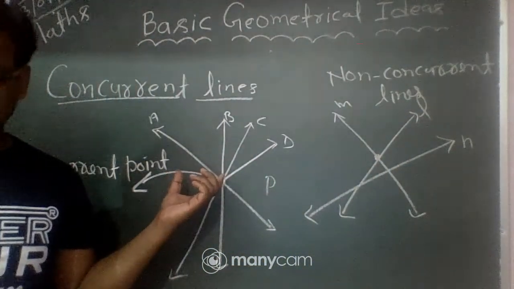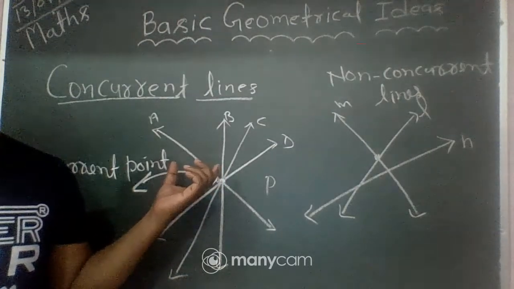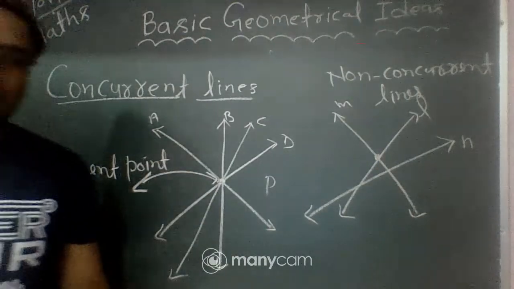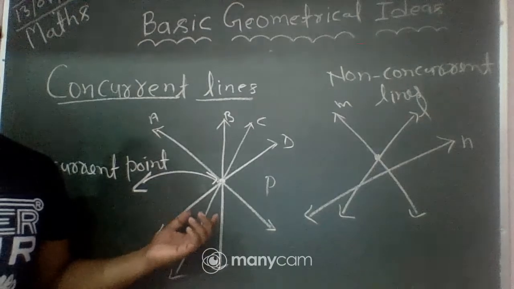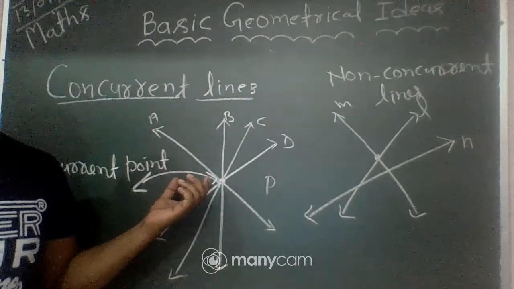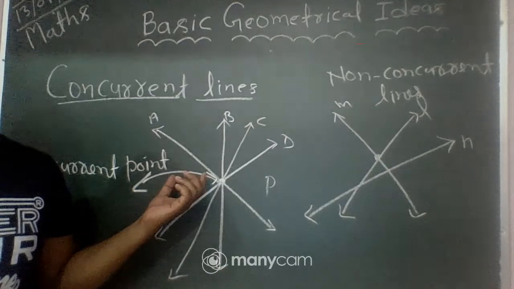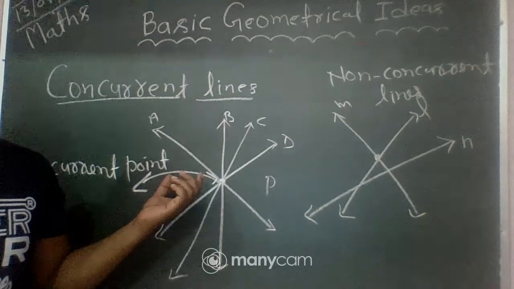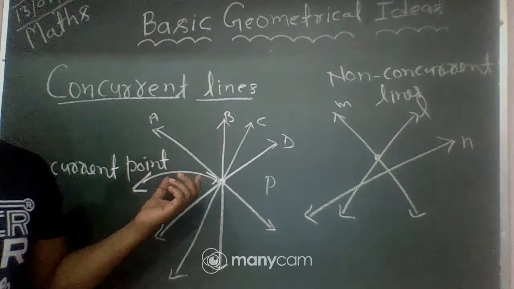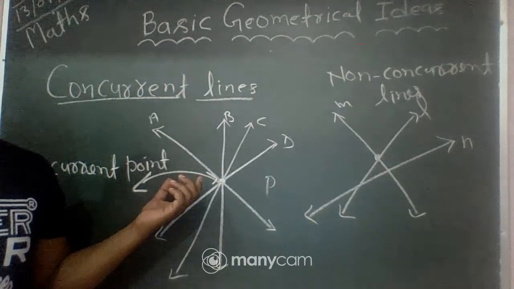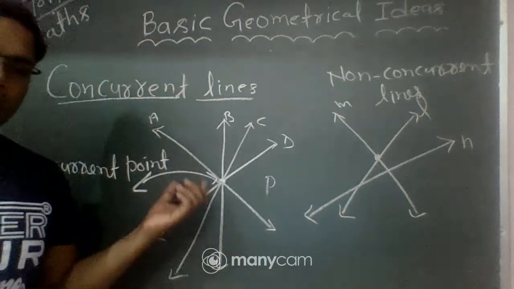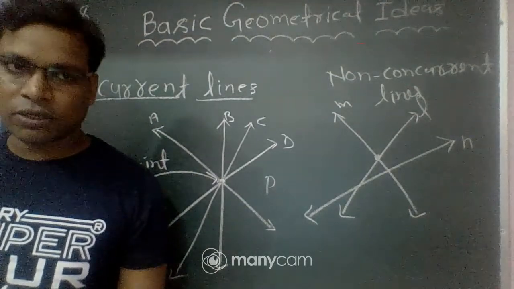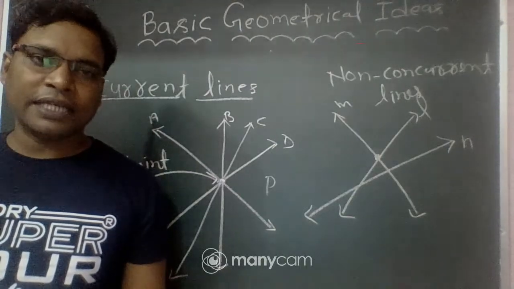Three or more lines passing through the same point are called concurrent lines. The exact definition is: three or more lines in a plane are called concurrent lines if and only if all of them pass through the same point, and this point is called the point of concurrence or concurrence point. Clear? And all of you are also familiar with collinear, non-collinear, parallel lines, intersecting lines, ray, line, plane, point.